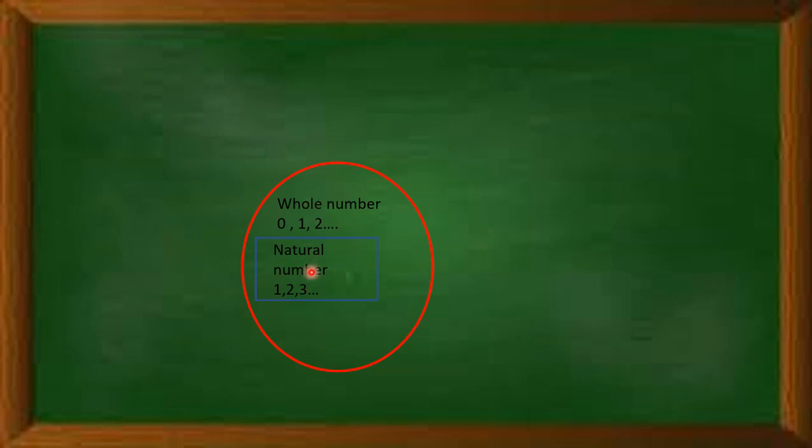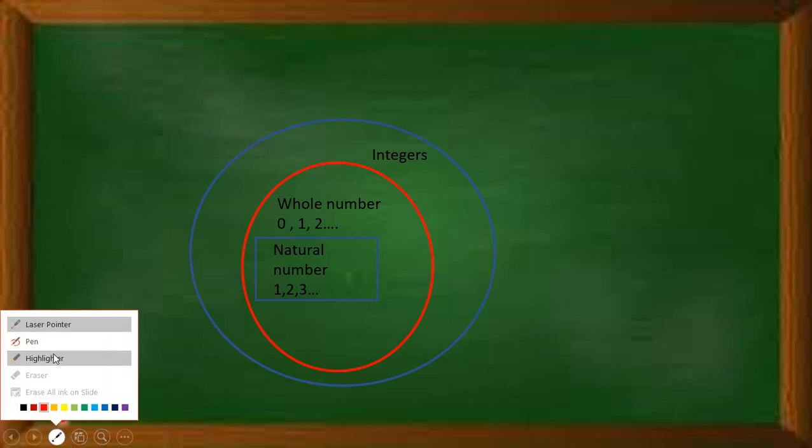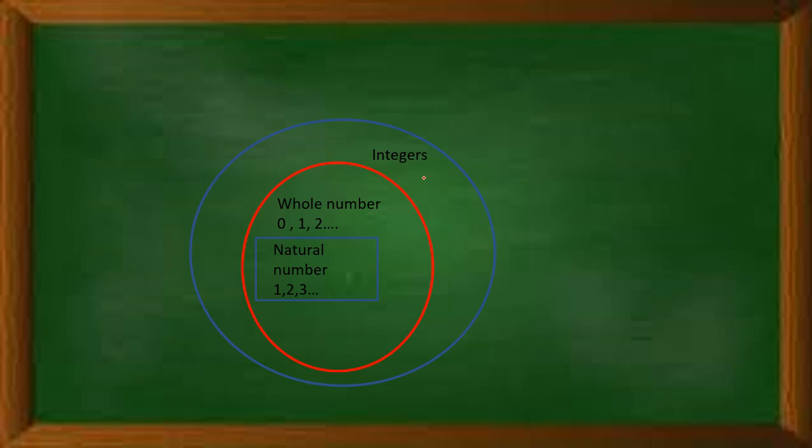Similarly, when we take the whole numbers with the negatives of natural numbers, we can write -3, -2, -1, then 0, and all the natural numbers. This collection is integers.